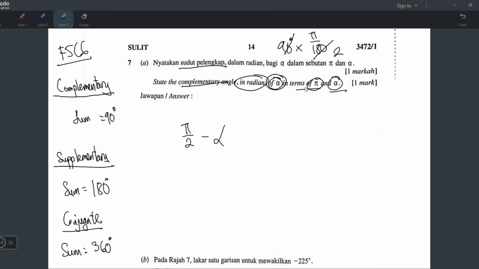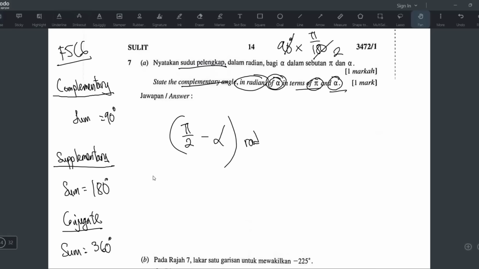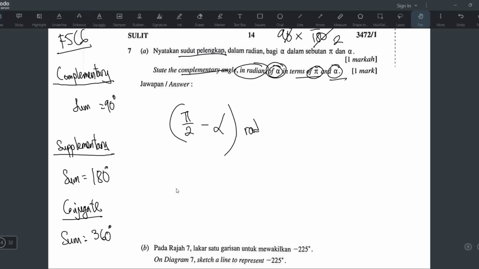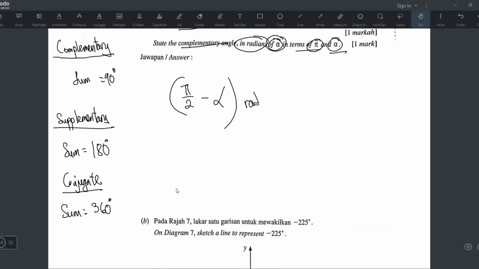Okay. And the pi, you don't tekan, because they say in terms of pi. So you should write it like this, and then bracket, and then write the unit radian. So it's only worth 1 mark. So this is the answer. I don't know whether you guys did it correctly yesterday or not, but this is the correct answer.